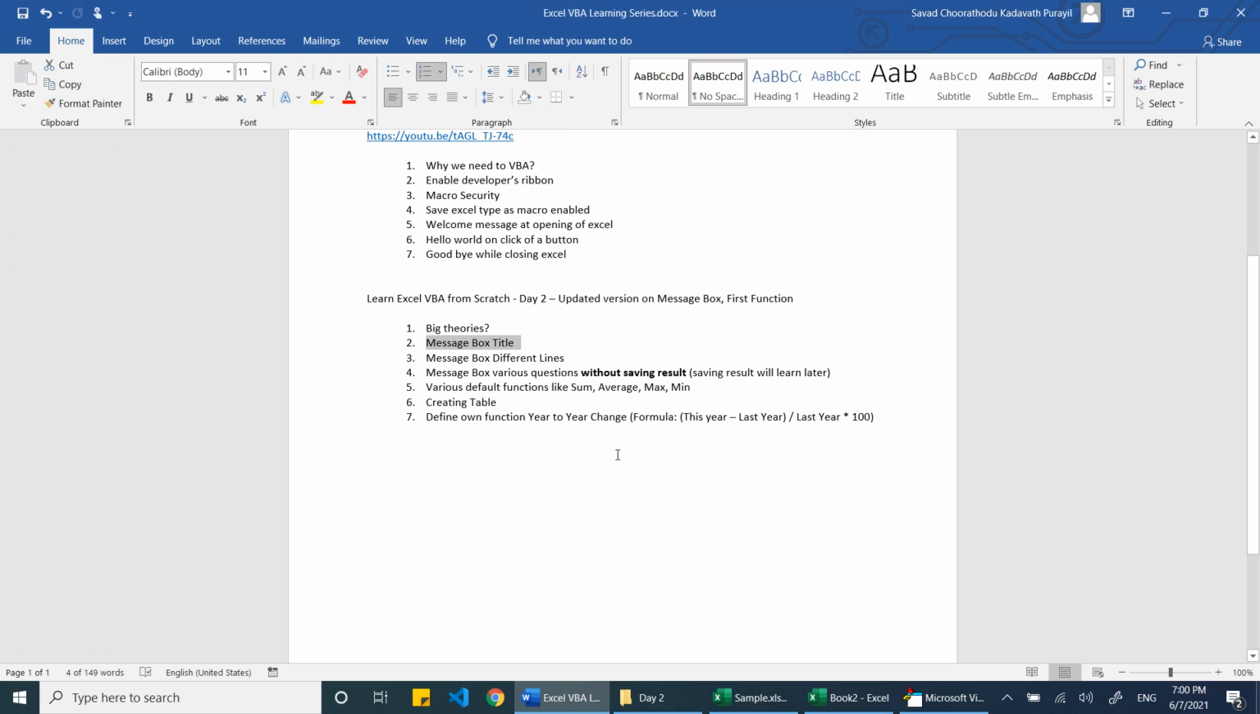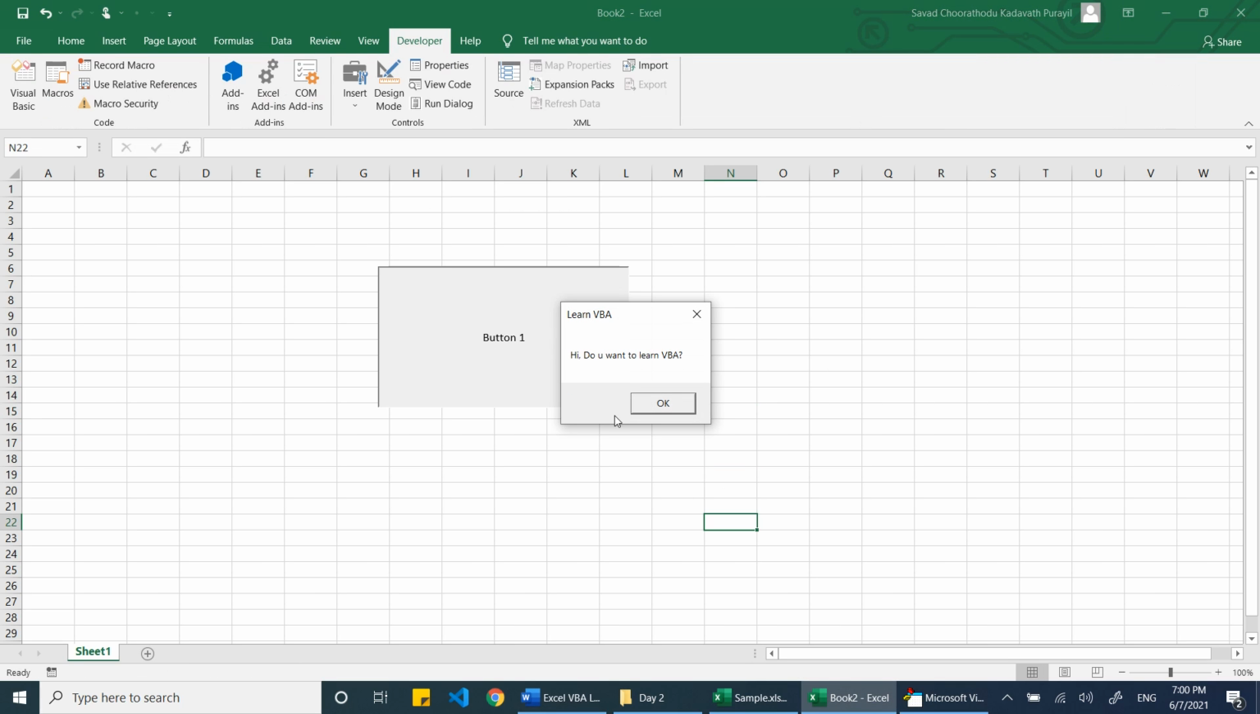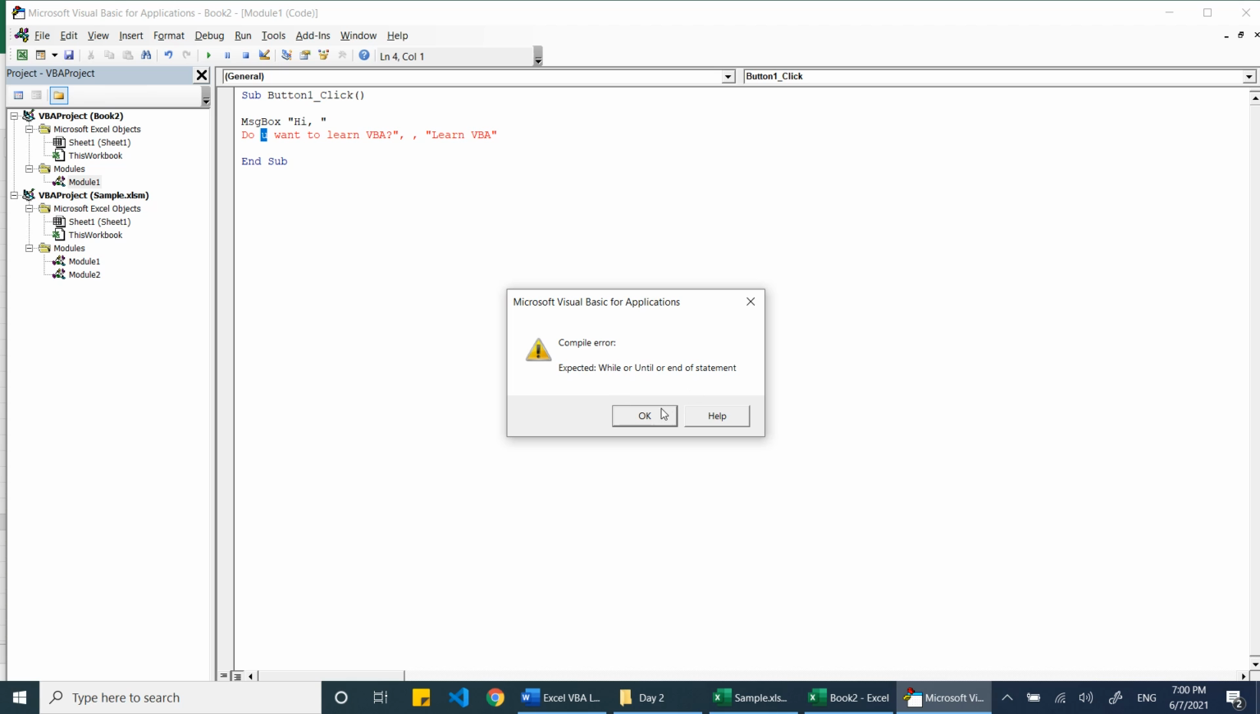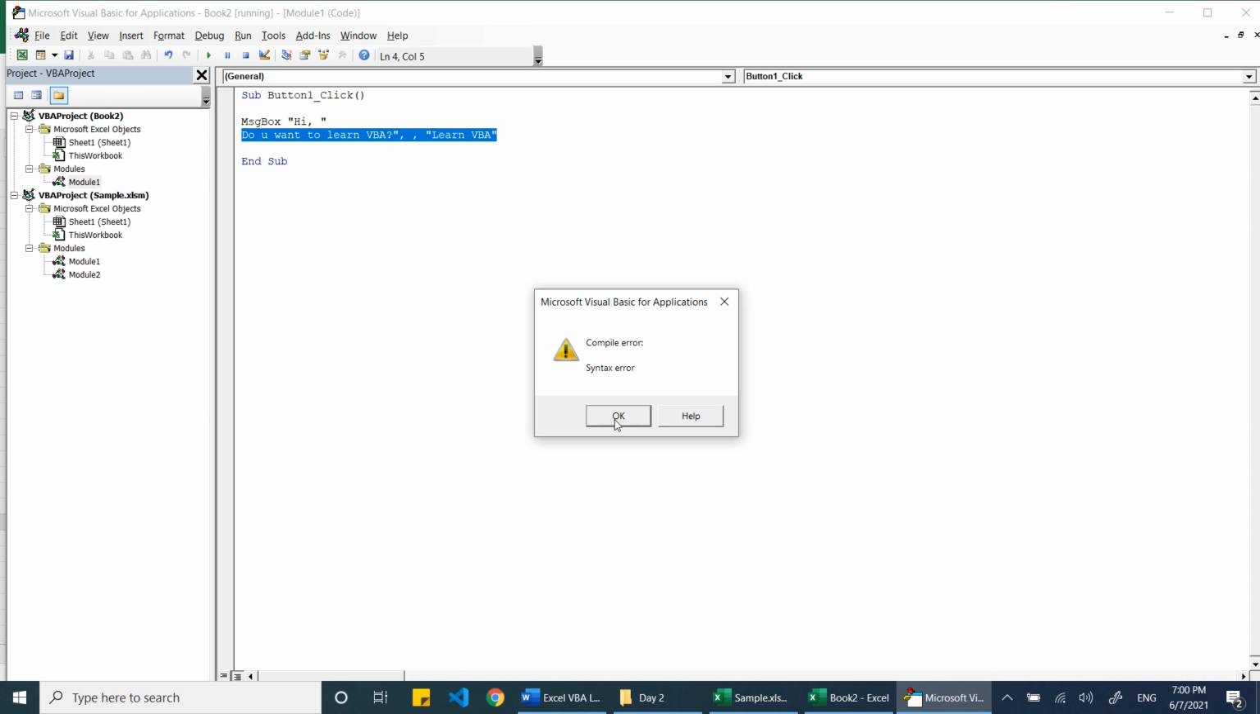The next topic for the day, message box with different lines. As you have seen, Hi, in the same line, do you want to learn VBA? I want this particular item to come to the next line. So how will we do it? We have to go to the next line, right? Will it work like this? It's already showing the error. It will not work that way.